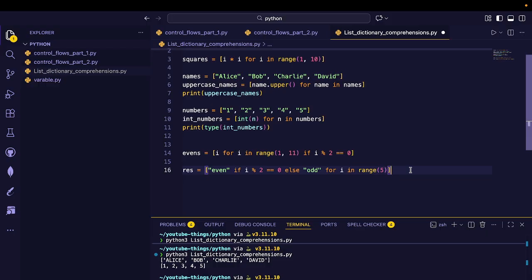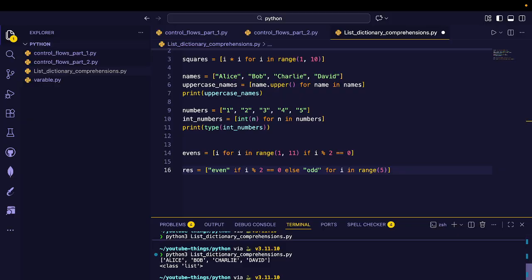Line by line, from even to odd, it decides what value will be stored, and this loop will run normally. The output will be even odd even odd even, this type of output we can expect.